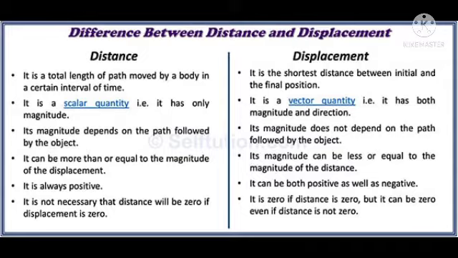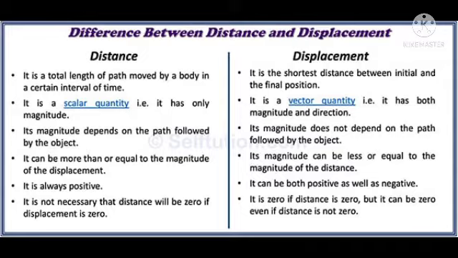Displacement magnitude can be less than or equal to the magnitude of distance. Remember, distance is always positive. Displacement can be both positive as well as negative. It is not necessary that distance will be 0 if displacement is also 0.